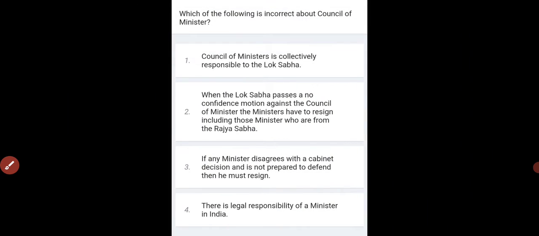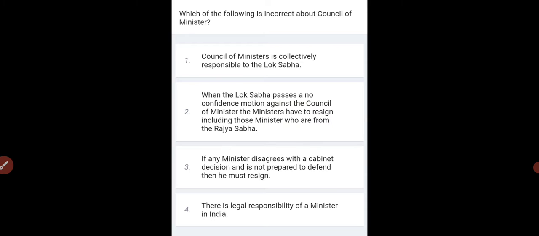Which of the following is incorrect about the Council of Ministers? The options are: Council of Ministers is collectively responsible to the Lok Sabha. When the Lok Sabha passes a no confidence motion against the Council of Ministers, the ministers have to resign, including those ministers who are from the Rajya Sabha.